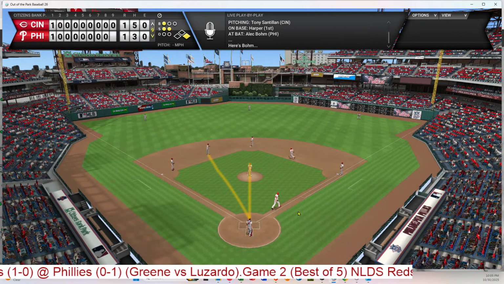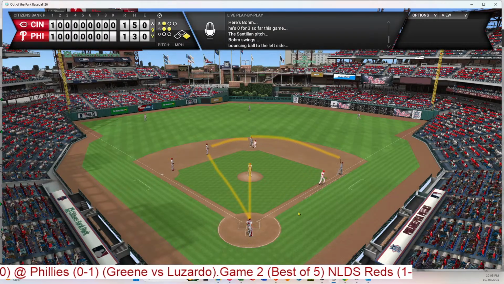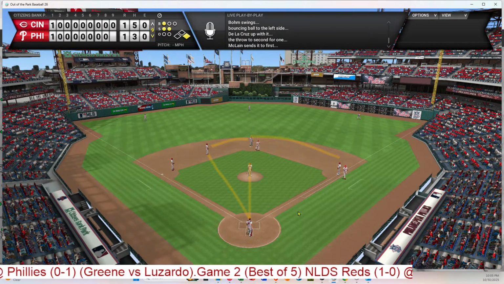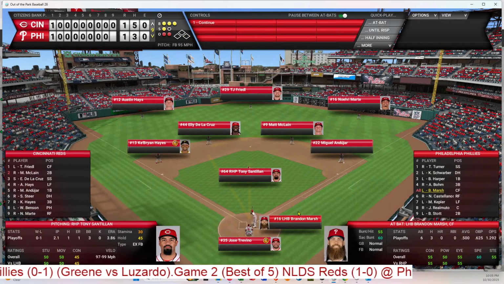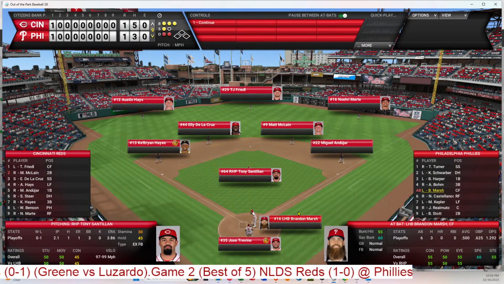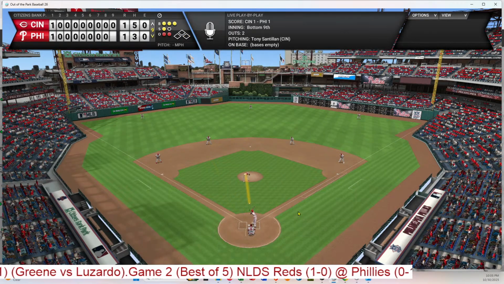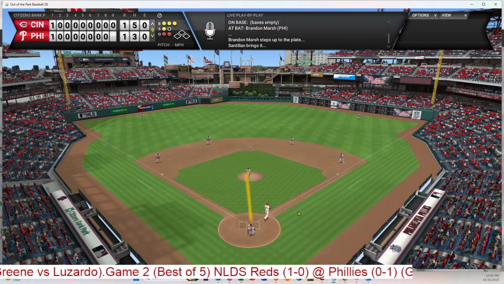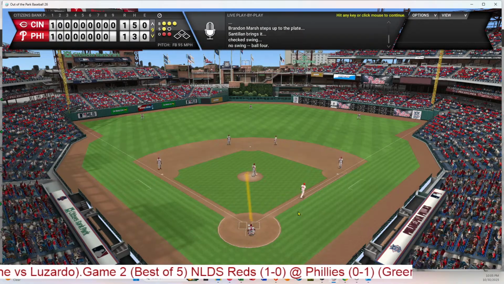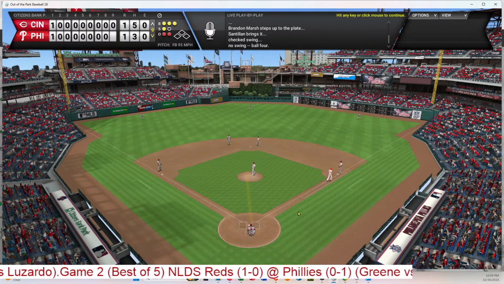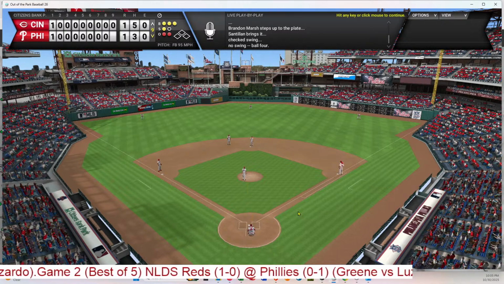Ground ball. They get the lead runner. Well, they get the double play. So 2 outs. And now Marsh. He'll walk. Setting up the play of the game. And we will let it play out.